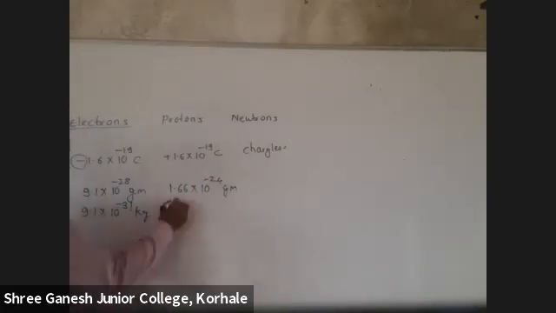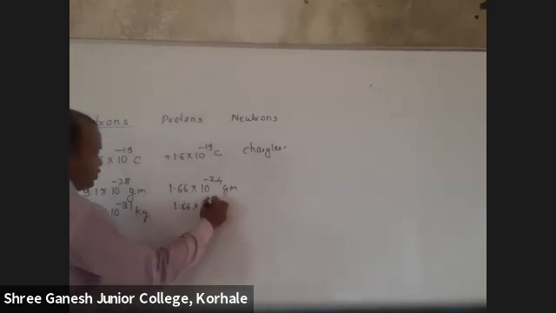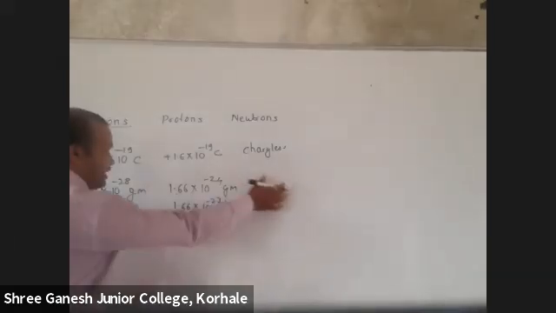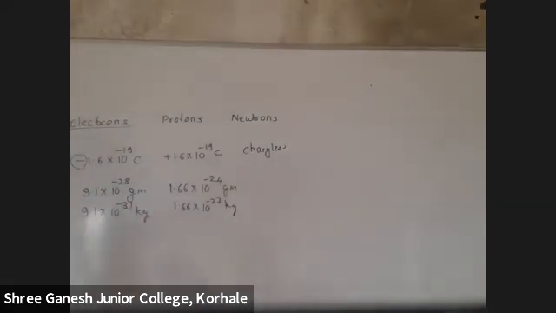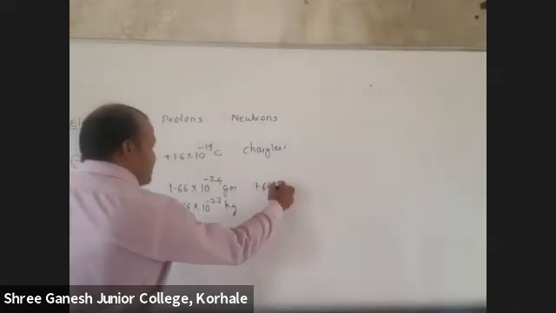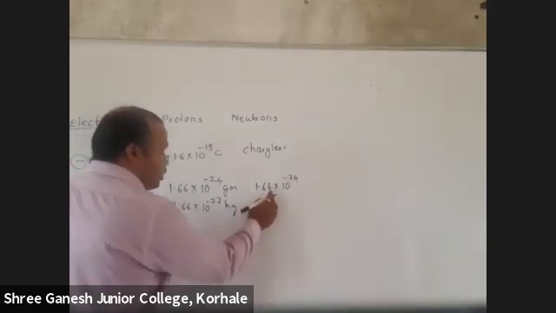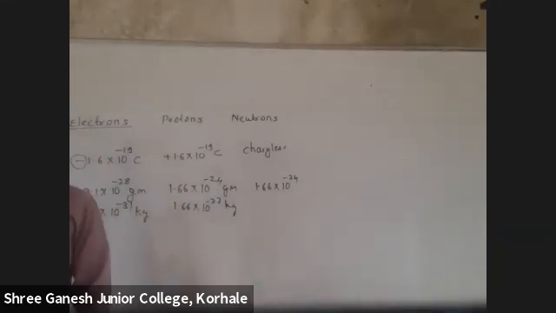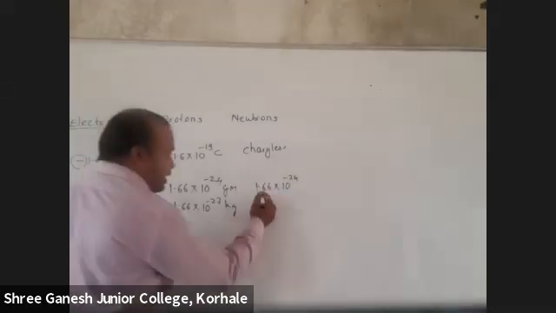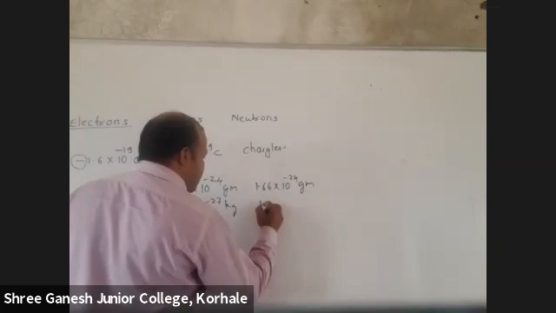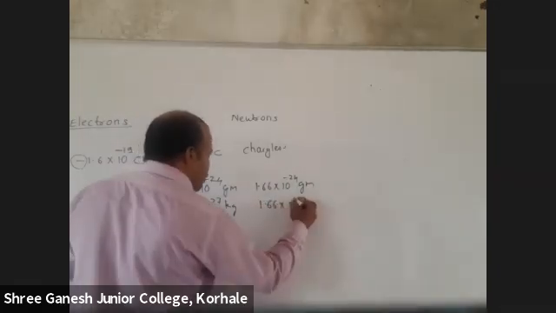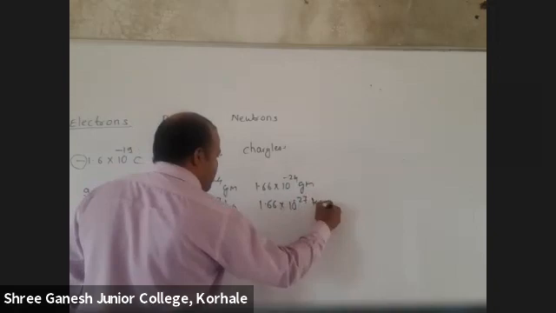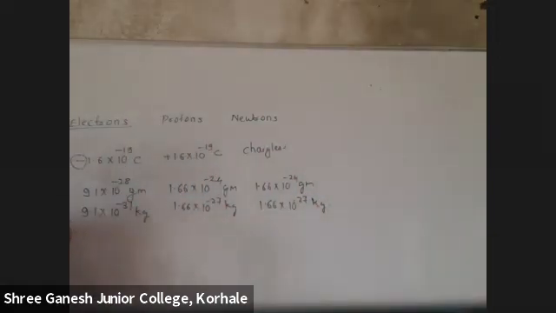So in kg, 1.66 into 10 raised to minus 27. And the same mass is there for neutron. Actually it is 1.673 slightly, but we take it equally.